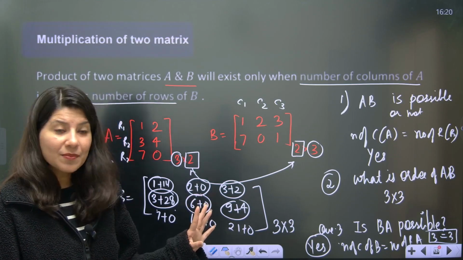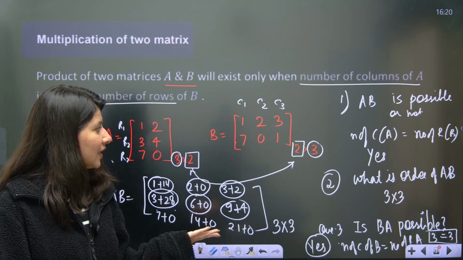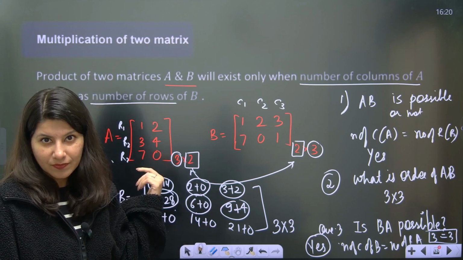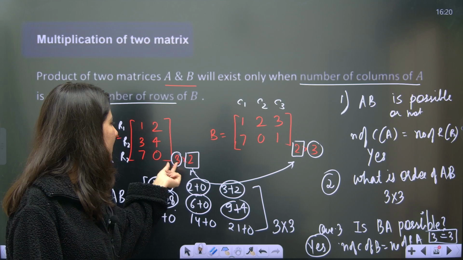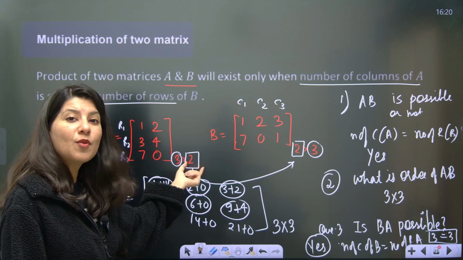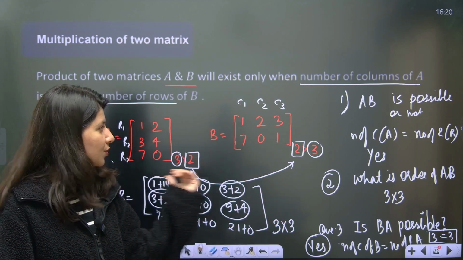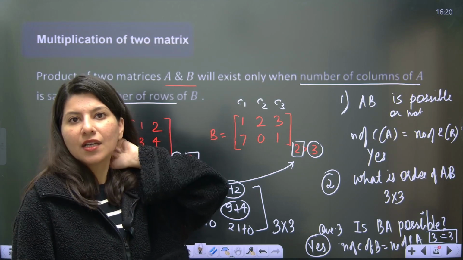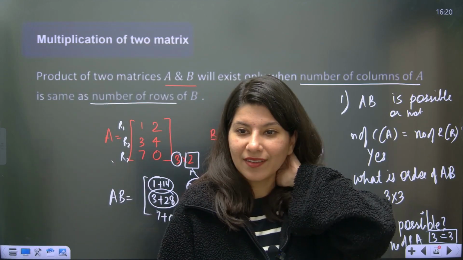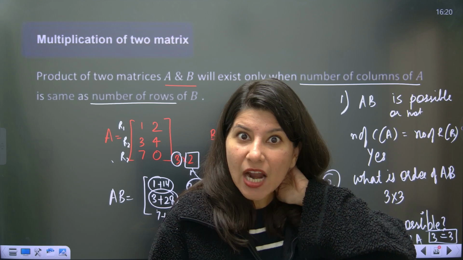And if you ask me about the order of BA, it is going to be 2 cross 2, because again, number of rows of B multiplied by number of columns of A will be the order, 2 cross 2. Finally, if you multiply BA, you will get 2 cross 2. What does that mean? Ma'am, are you saying AB and BA are two different things?